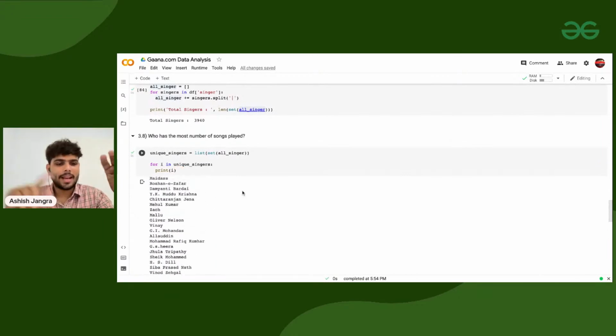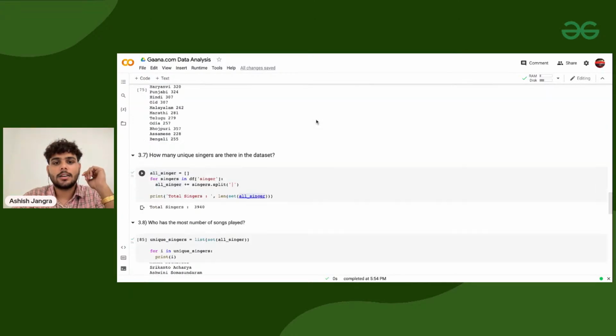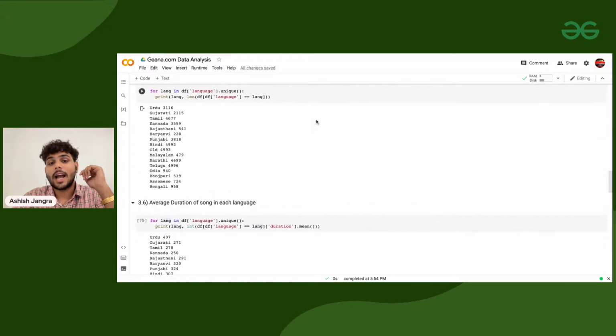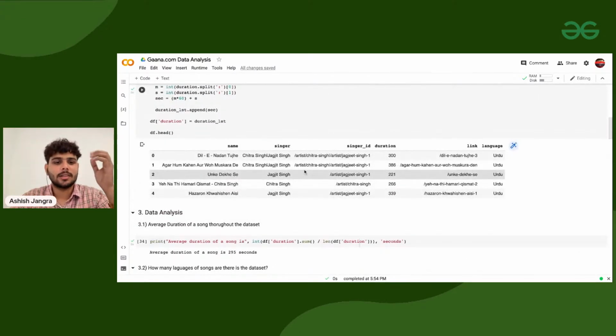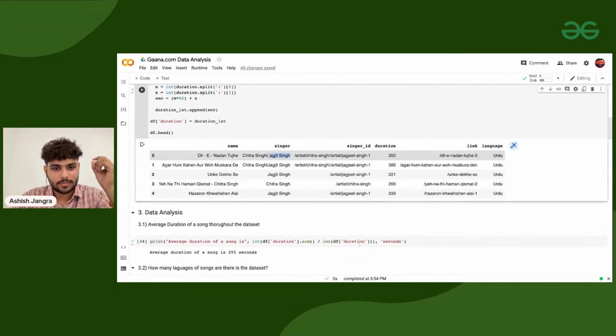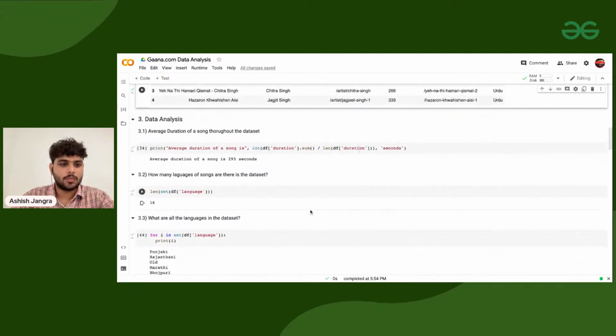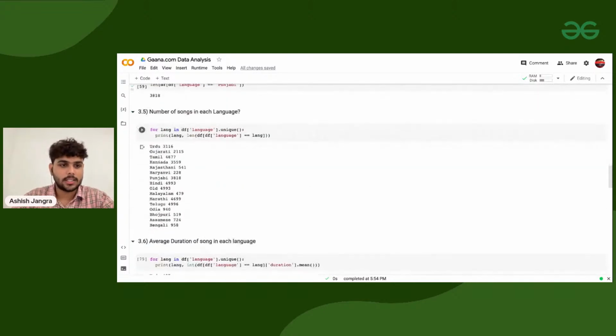And here we will have a problem as well, because there might be multiple singers with the same name. So we need to take the singer's ID, but that is something you can do easily as well. There might be two Jagjit Singhs, right? One is Jagjit Singh 1, another is just Jagjit Singh, and another is Jagjit Singh 2. For that purpose you can take IDs, but the logic will remain the same. So I'm taking names only this time.